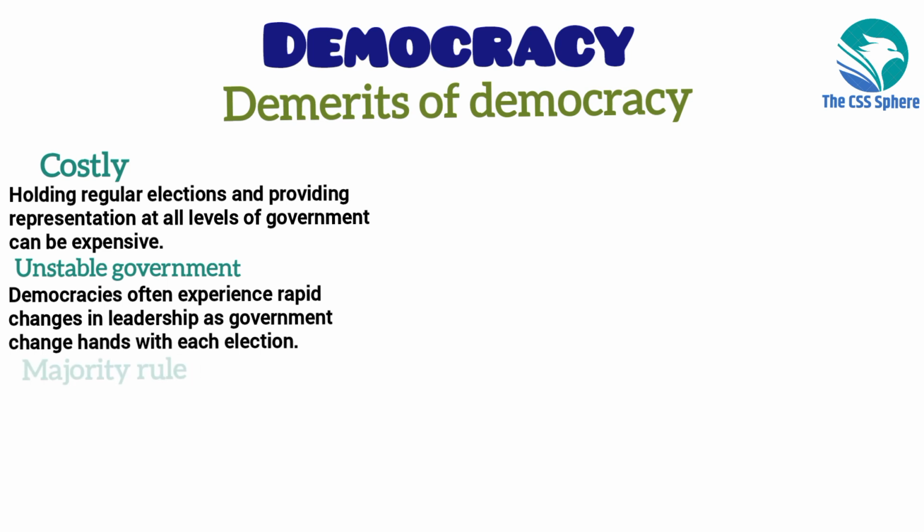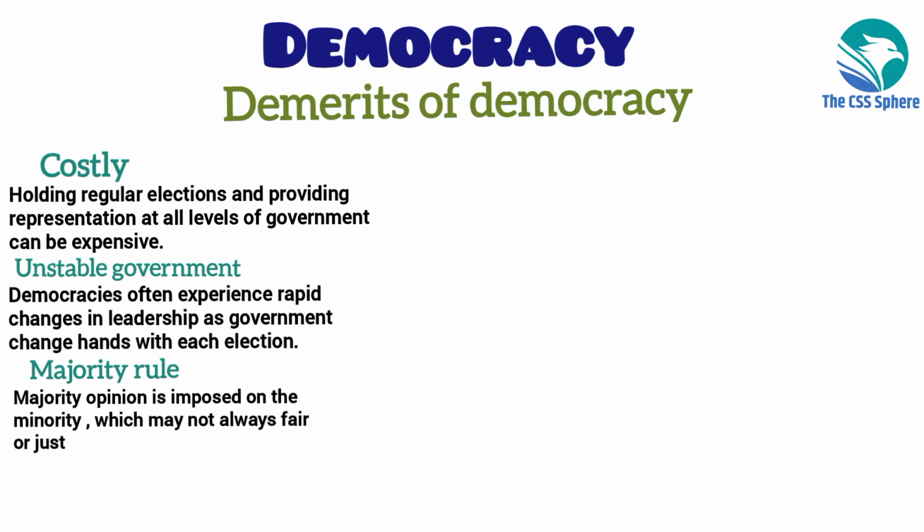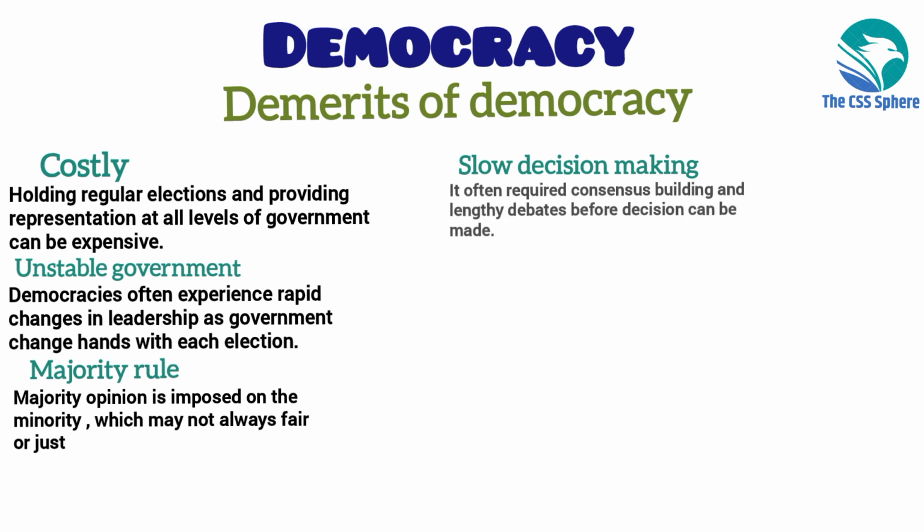Number three, majority rule. Democracies are based on majority rule. This can mean that majority opinion is imposed on the minority, which may not always be fair or just. Number four, slower decision making. Democracies often require consensus building and lengthy debates before decisions can be made. This can be inefficient and slow down the decision making process.